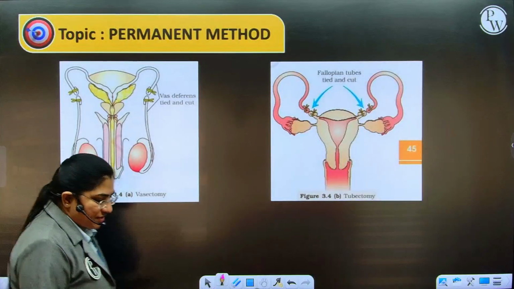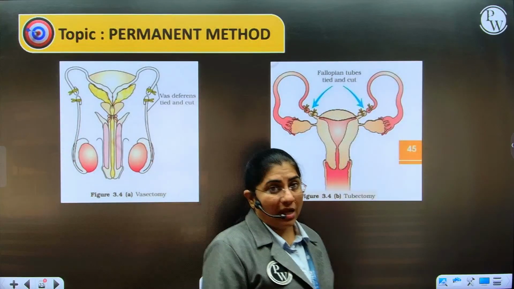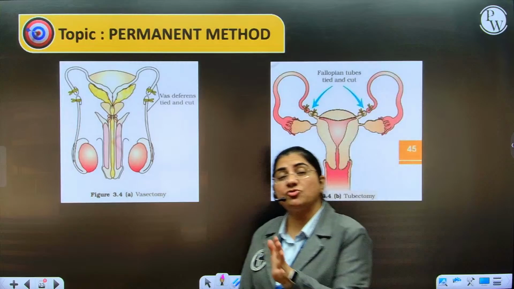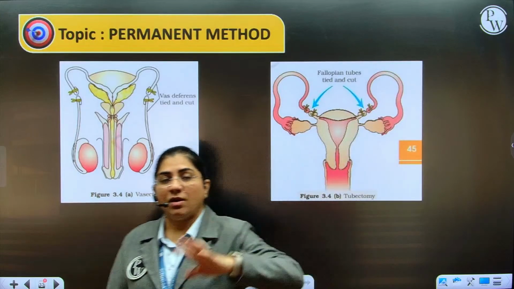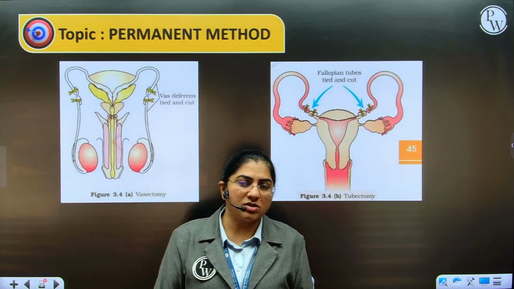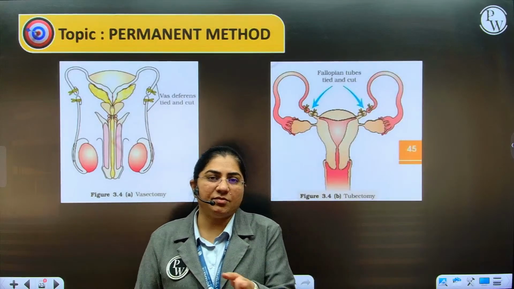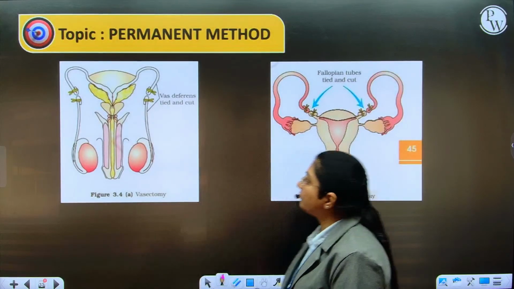These injections, implants, or IUDs, when used within 72 hours of unprotected sexual intercourse, will act as an emergency contraceptive.